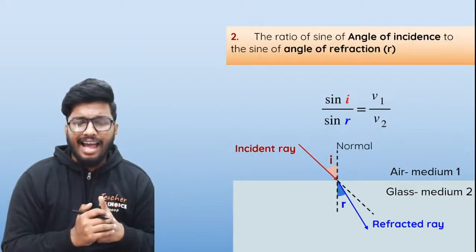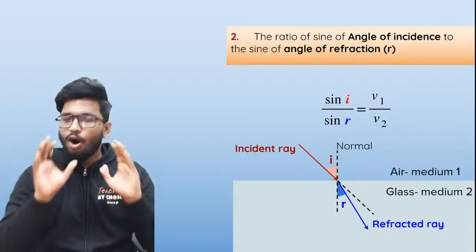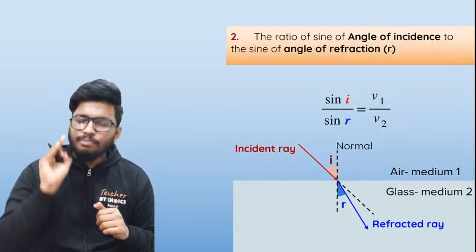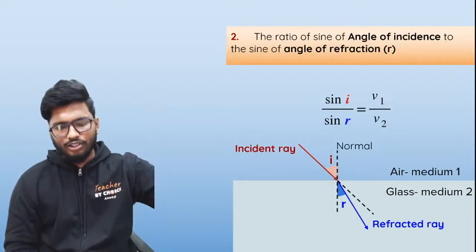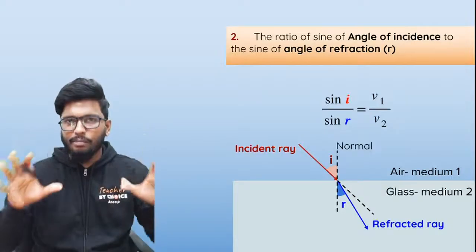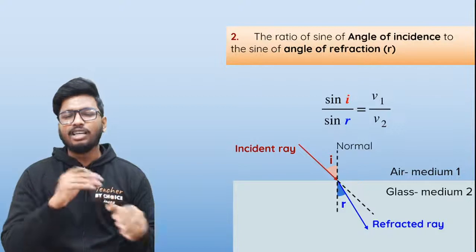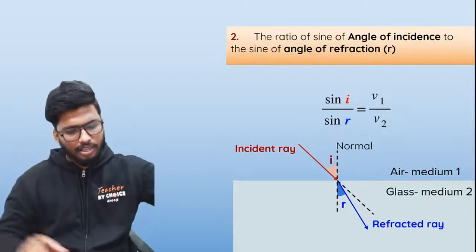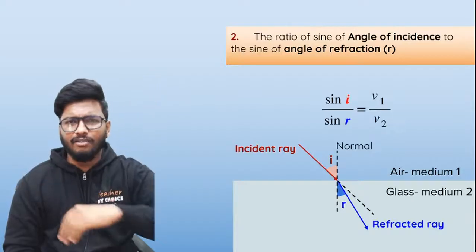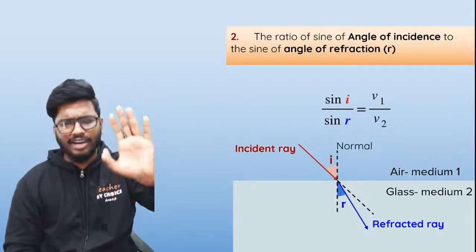Now what do I mean by that? See guys, as long as the temperature and the density of the medium, all of that, is kept constant, can you tell me yes or no, that the speed of light in a medium will not change? Are you able to understand the question? That the speed of light will not be affected as long as all the factors remain the same. The wavelength of light, the temperature, if everything is kept constant, the speed of light is going to be constant.